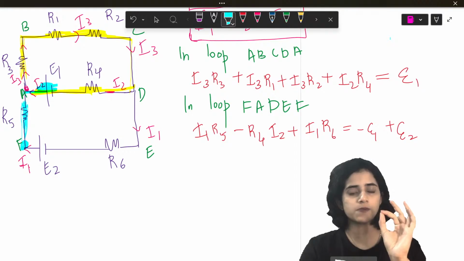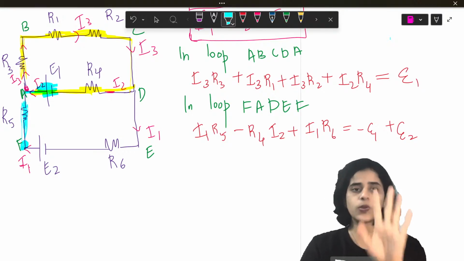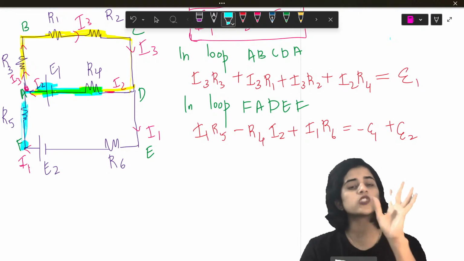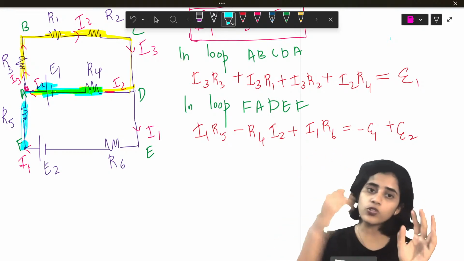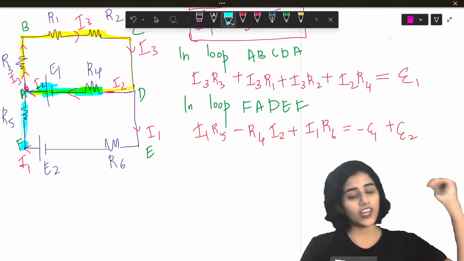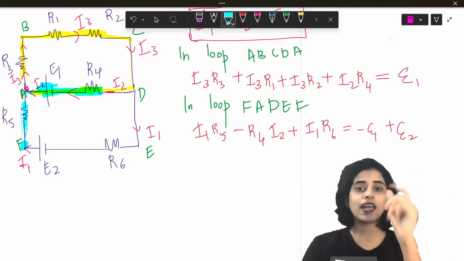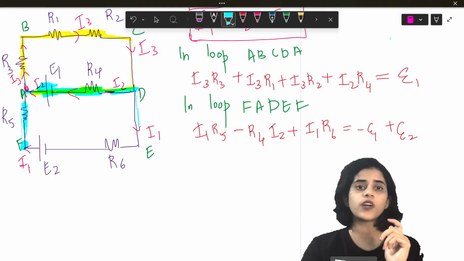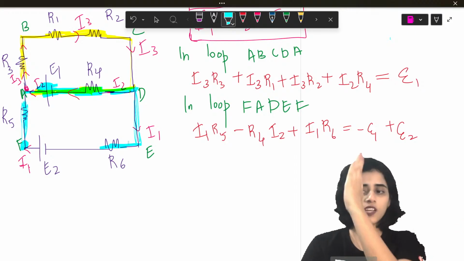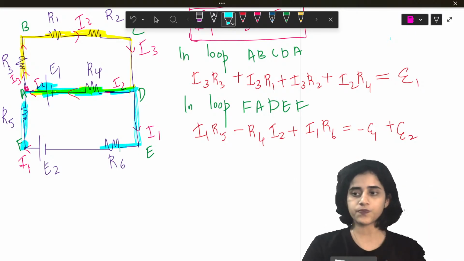And then I go to this path. There is a battery, let's wait for the battery. And then I reach here. What is here? I have I2 R4, but current flows along I2 R4 in which direction? In this direction. So the direction of current flow and the direction in which I have come is opposite. So minus I2 R4. And then it comes down to I1 R6. I1 R6 is positive because it flows in the same direction that I measure.